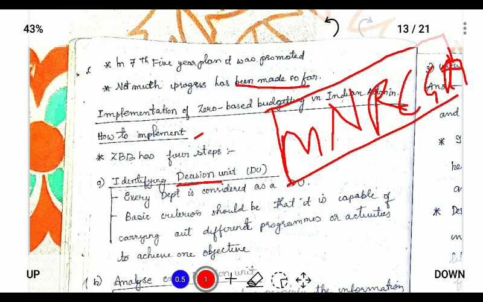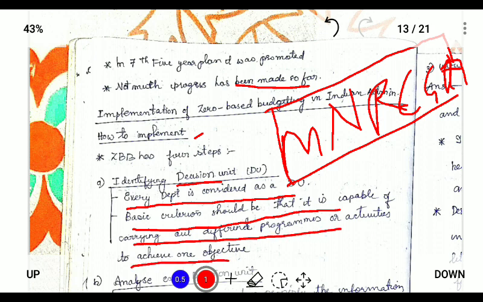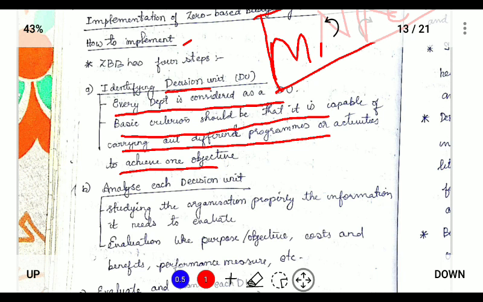The department that is implementing this is the Ministry of Rural Development. Each department is considered a decision unit, and the basic criterion should be that it is capable of carrying out different programs and activities to achieve one objective. MNREGA is used for upliftment of poverty by providing employment. So the Ministry of Rural Development is identified and analyzed.